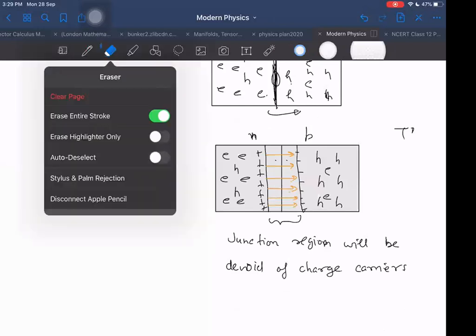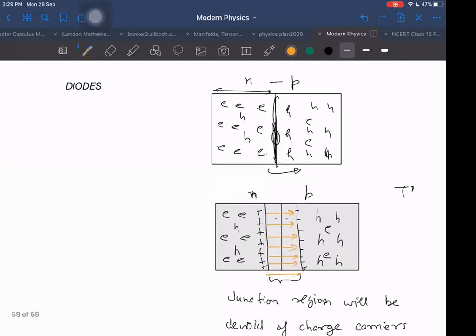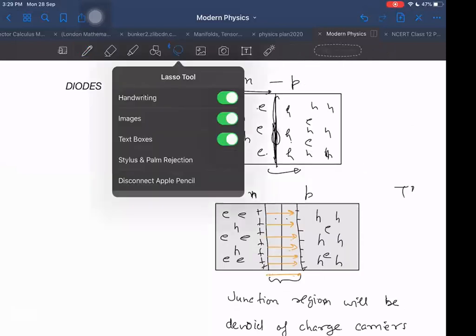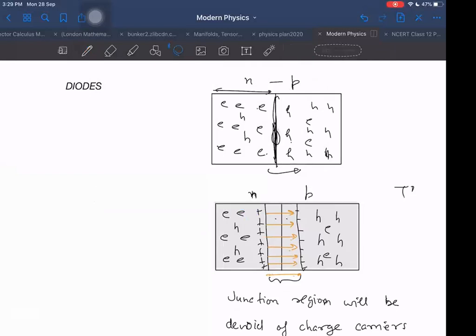If it goes to the left side, then what happens? Then the width of the depletion region will decrease slightly. As some electrons start coming to this side, it will decrease. So this width will keep on decreasing as the electron pairs, hole pairs are generated. But as the width decreases, then what happens? As the width decreases, then electrons from this side will be able to cross this barrier. The electrons can come from this side to that side.